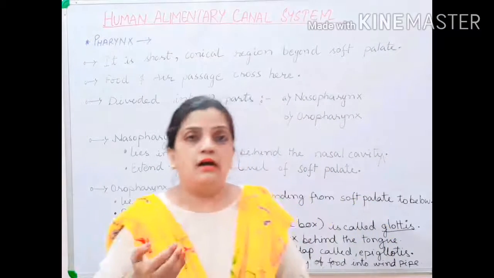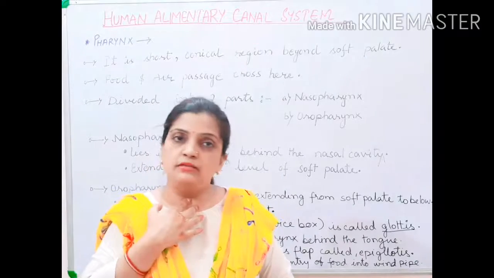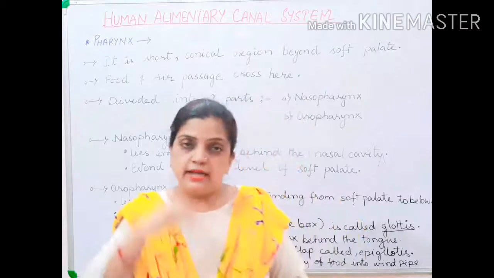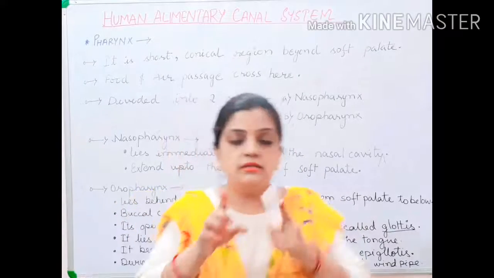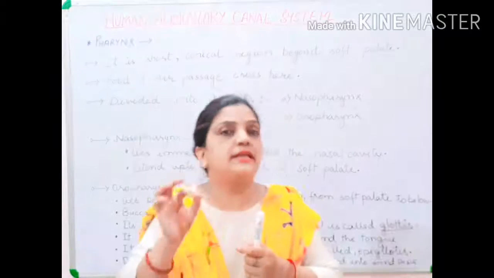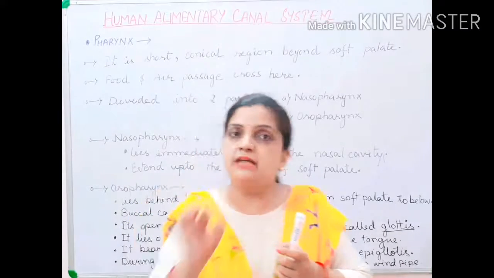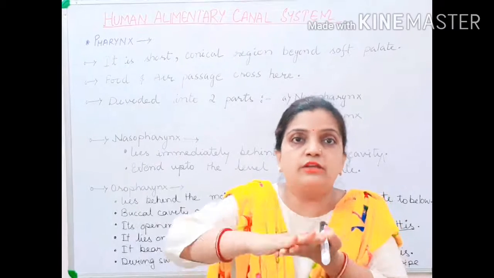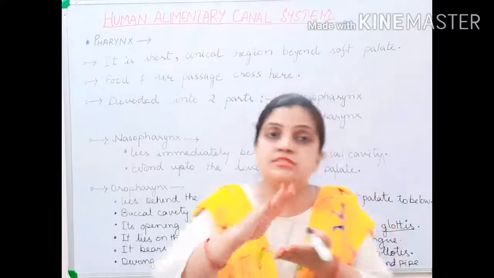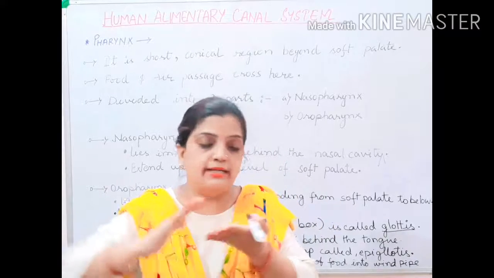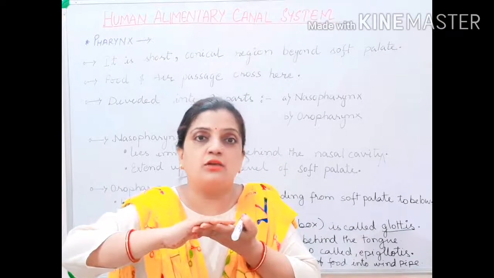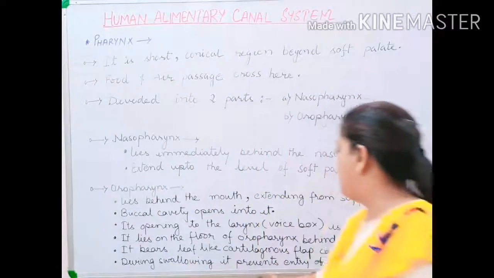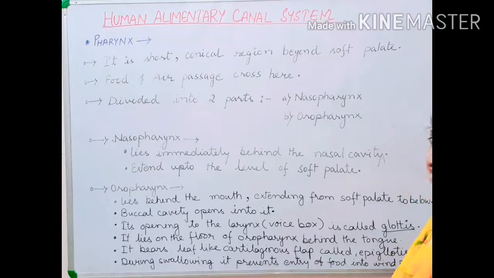Your oropharynx leads to the larynx part, called the glottis, and this glottis at the bottom is protected by a leaf-like structure made up of cartilage, covering the glottis from above. And what is the reason for that? Why is it fitting on the glottis? So that during swallowing of food, it prevents the entry of food into the windpipe.